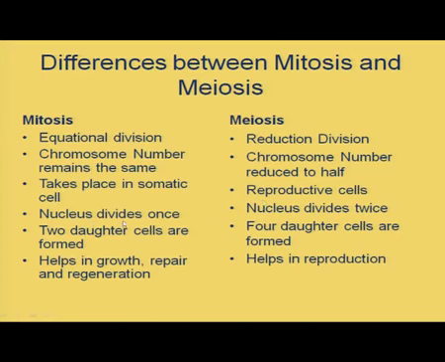How many nuclear divisions here? Only one. The nucleus divides only once in mitosis, and twice in meiosis. If it divides only once, how many daughter cells are obtained? 2 daughter cells. Here it divides twice, so 4 daughter cells are produced. Mitosis helps in growth, repair and regeneration. Meiosis helps in reproduction.